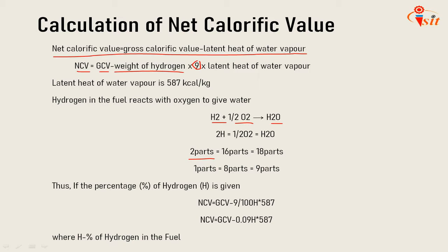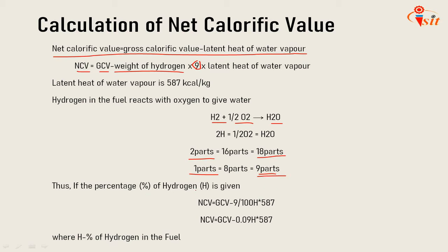That gives H2O, which is 16 plus 2, 18 parts. So 1 part of hydrogen with 8 parts of oxygen will give you 9 parts of H2O, that is water. For example, 1 kg of hydrogen with 8 kg of oxygen will give you 9 kg of water.